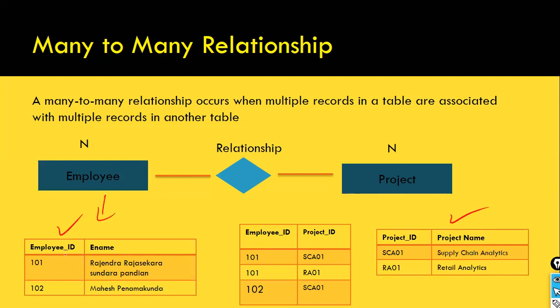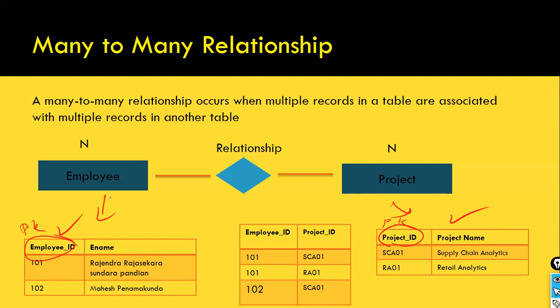In the employee table, you have employee ID, employee name. In the project table, you have project ID, project name. The project ID is the primary key here, PK, and in this table, employee ID is the primary key. But to answer this business question, I wanted to know how many projects each employee is working on. Let's say this guy is working on 2 projects.